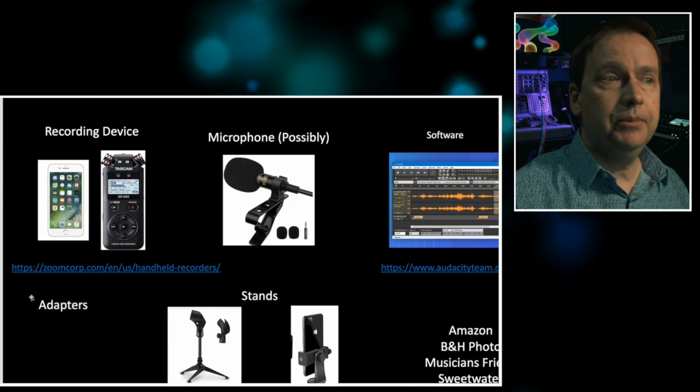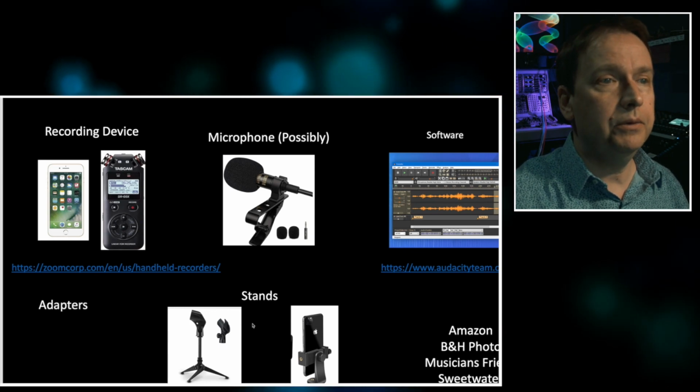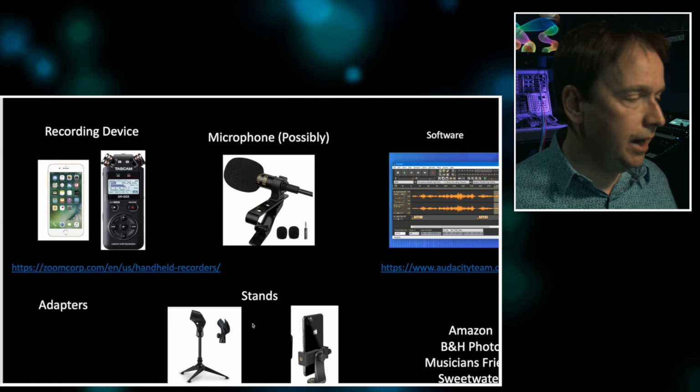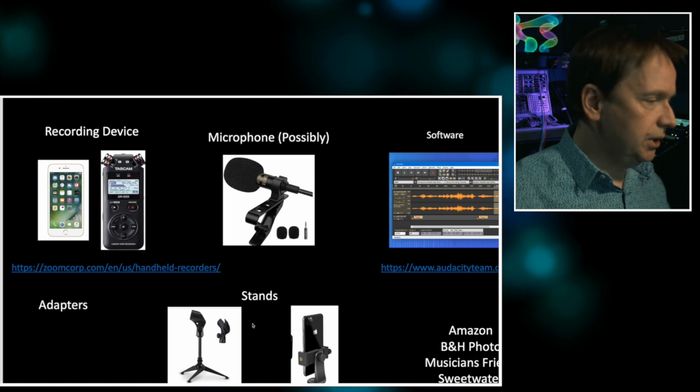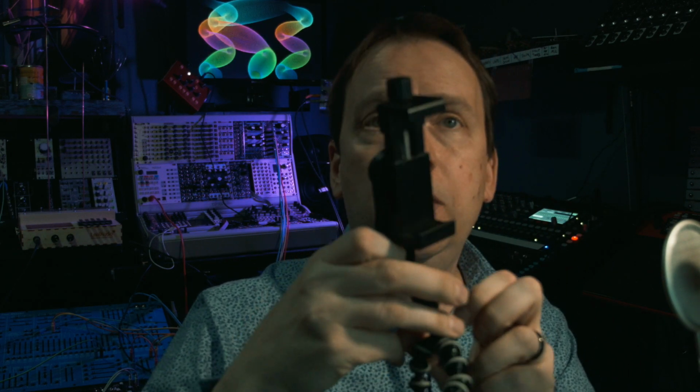You might also get some adapters. Again, reach out if you have questions about adapters for your phones or other microphones, and then pick up some of these stands. Again, I really recommend that you seriously consider a small tripod. If you're using an iPhone, you'll just attach it here, and it's so easy to use. You're going to have a steady camera if you're recording video. If you're recording audio, it's also good to have one of these, because it allows you to make your device more steady on a surface. It's not going to be bumped around like in my example using the cell phones.